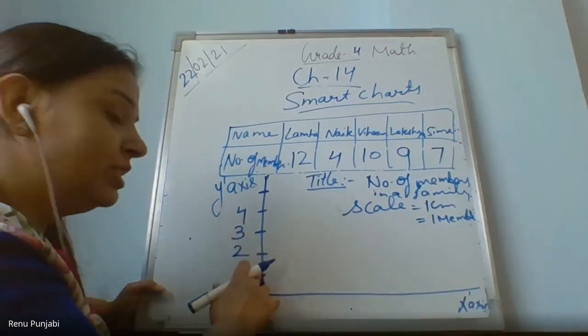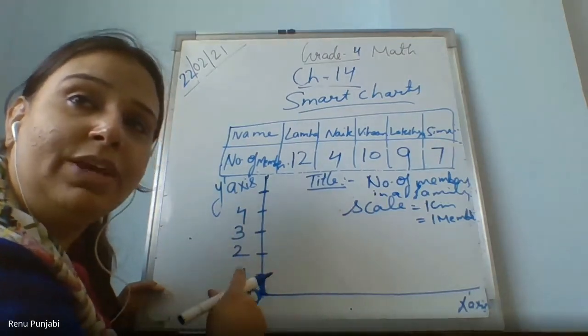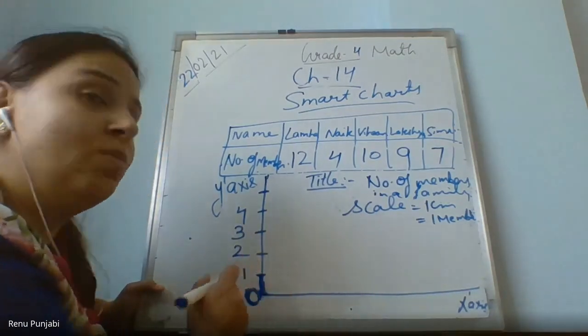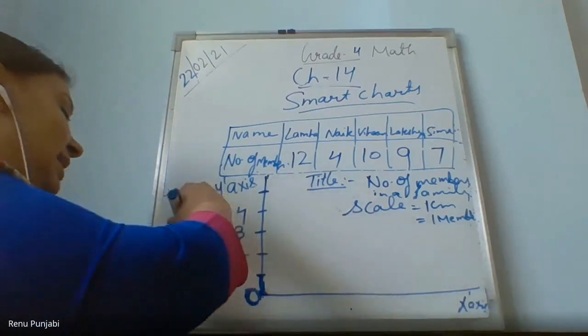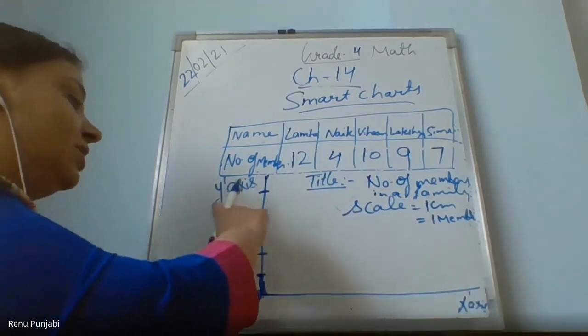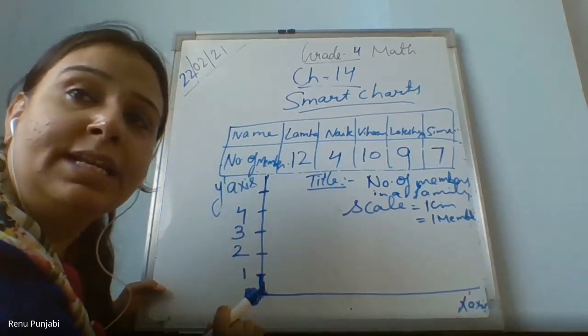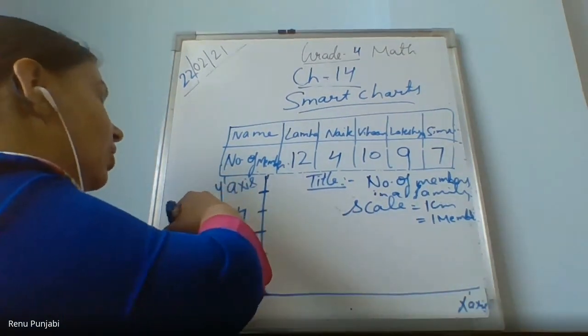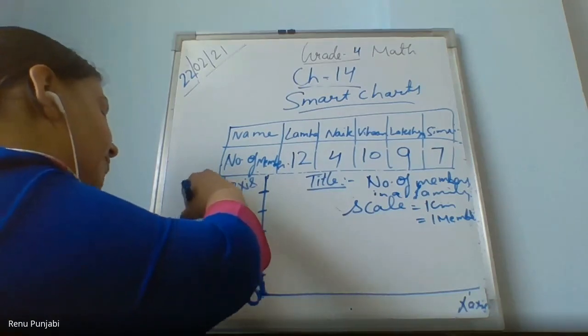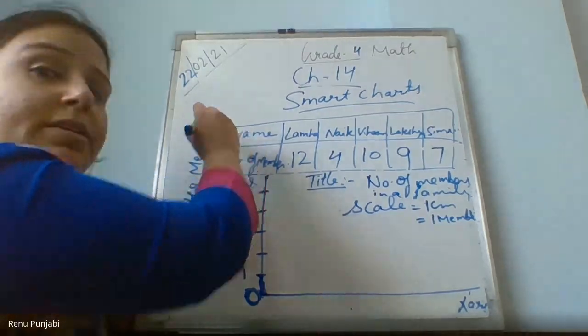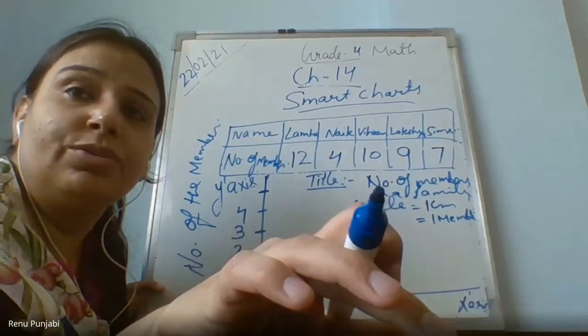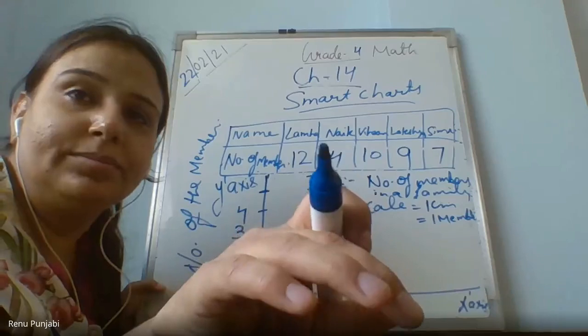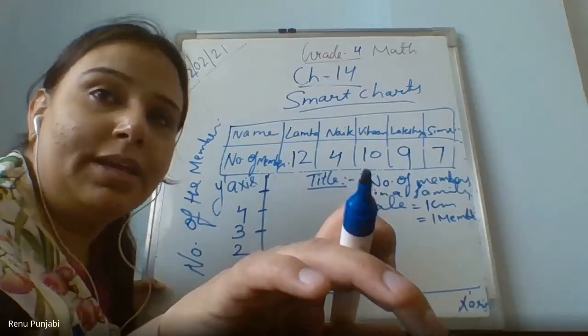From 0 to 1 square, that is 1 centimeter, we count as 1 unit, as 1 member. And please label the axis, because on the y-axis you are writing the number of the members. I'm going to write this. Ma'am, I have a doubt. Yes, Ayush. Kush is doing very good. Kush, wait. Yes, Kush, I will come to you. I'm also doing. Zero. Very good.